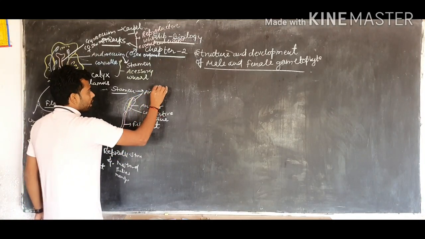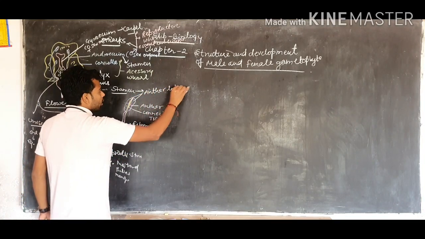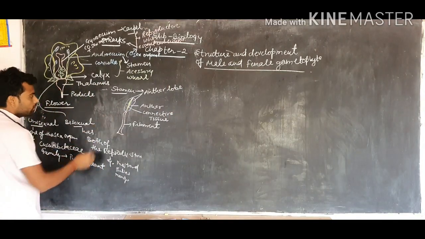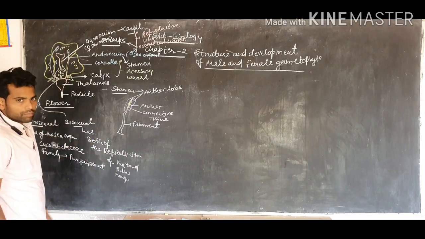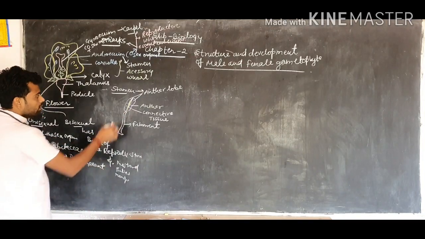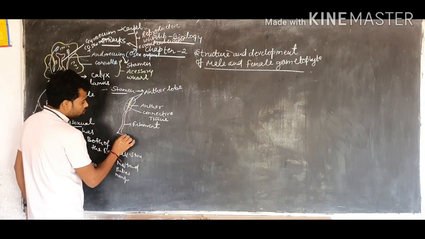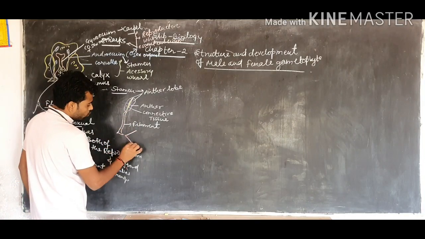Due to the presence of connective tissue, stamens are of two types.